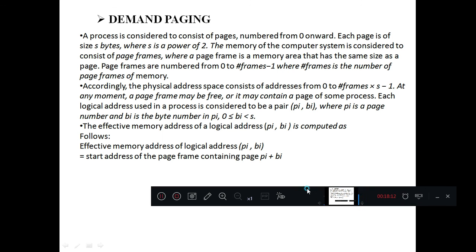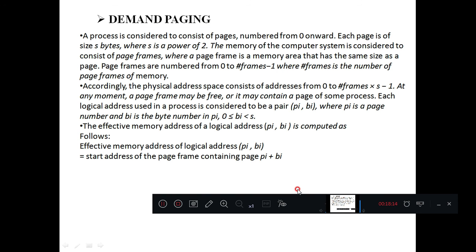Next comes demand paging. Demand loading we have seen: whenever the virtual memory manager requires an instruction or data from the virtual memory, those data and instructions will be loaded into the main memory. That particular concept is called demand loading. With this concept we are going to study the concept of demand paging.